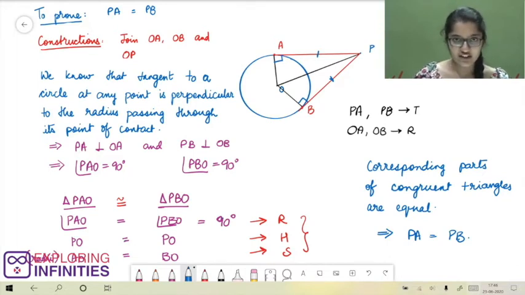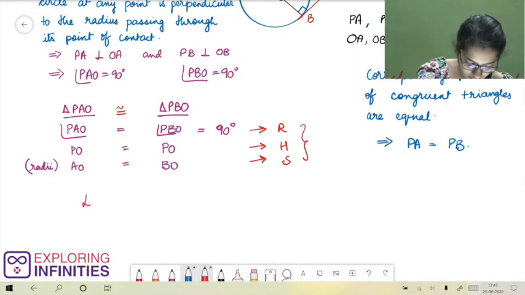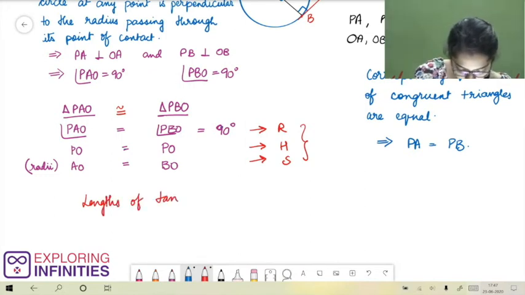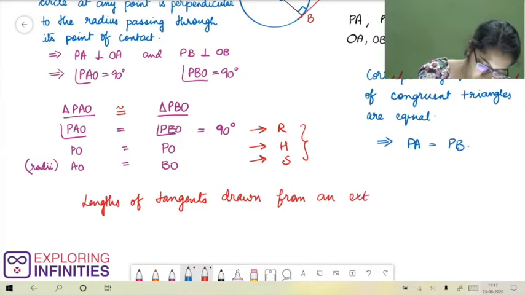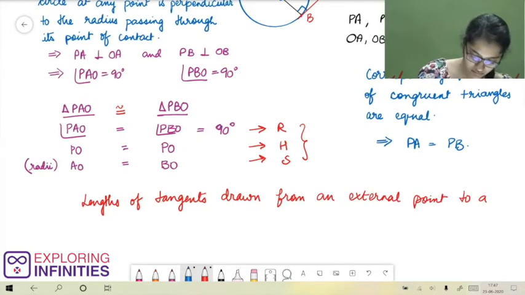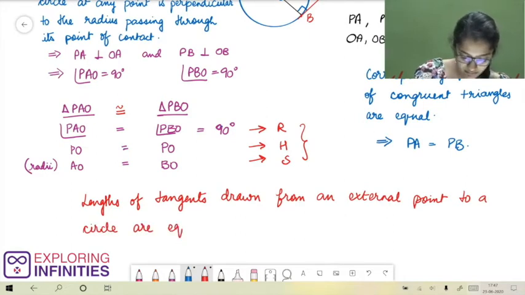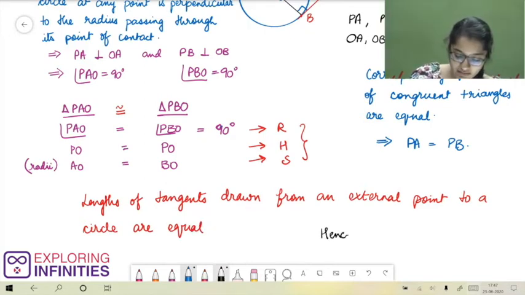So let us write our final statement, that is, lengths of tangents drawn from an external point to a circle are equal. Hence, theorem proved.